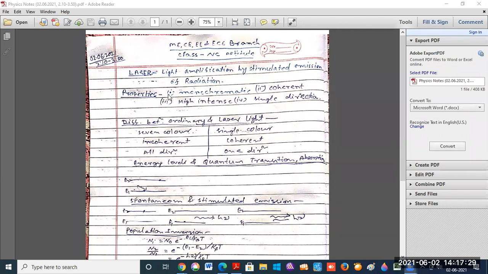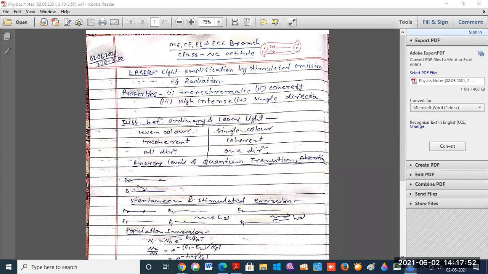Now, again I will repeat the characteristics or properties of the laser. Laser is a device which produces a very powerful beam of light which has a single color, which means laser light is monochromatic.